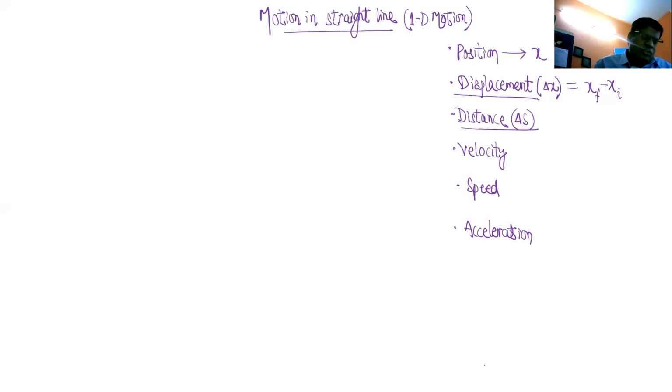Okay, write down. Basically, displacement means it is the shortest distance between initial and final position.